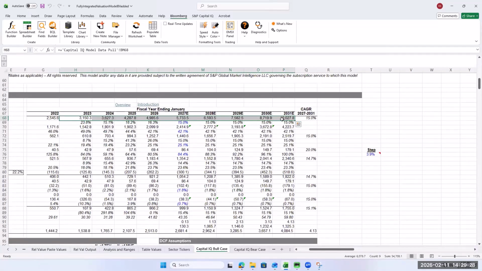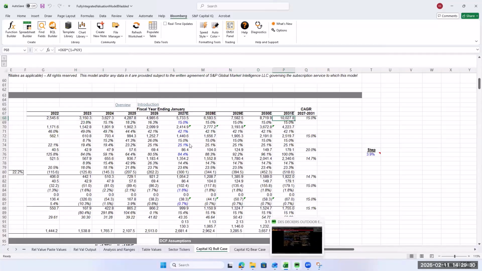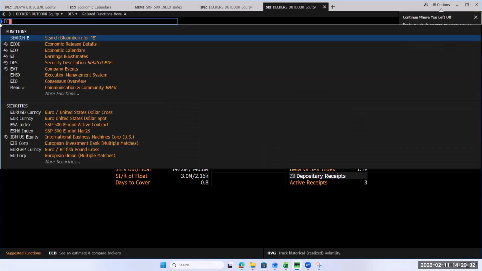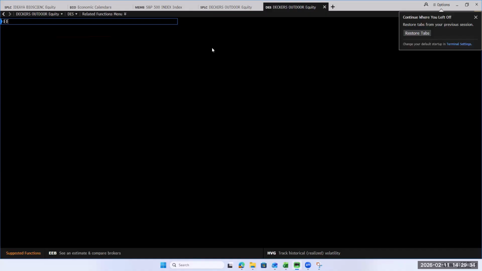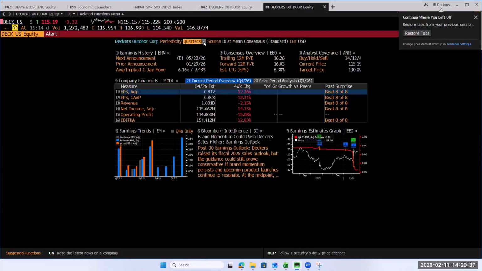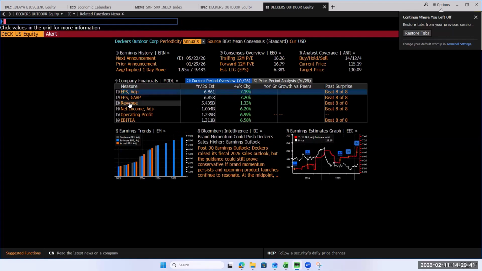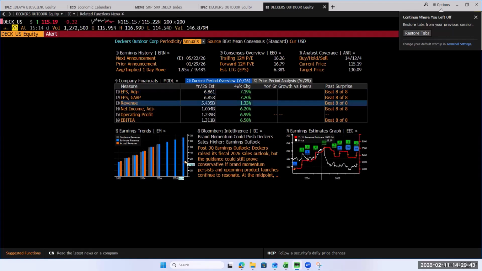Here again, you can use Bloomberg as somewhat of a help. Remember, we use the EE function. And you can do annual numbers. And we can look at revenue and we can see what Bloomberg says revenue is going to be.